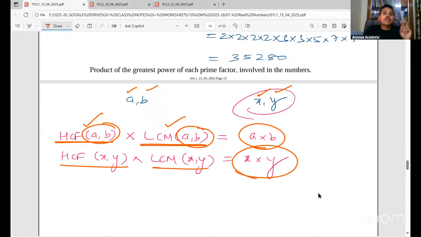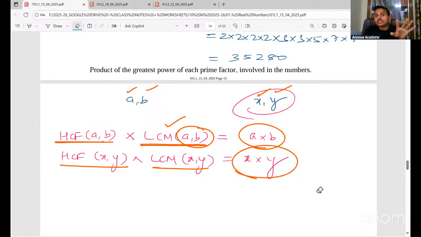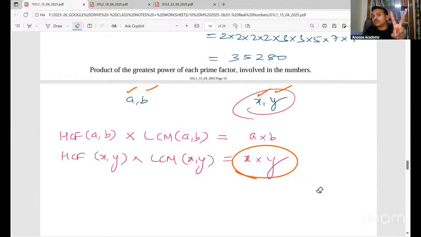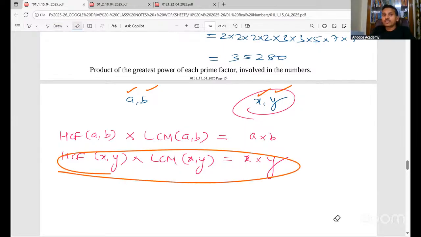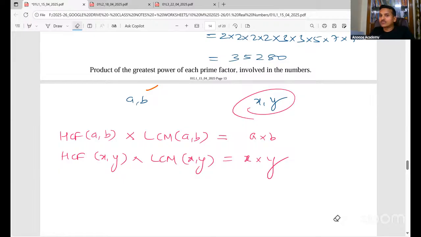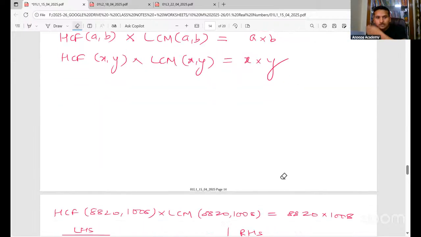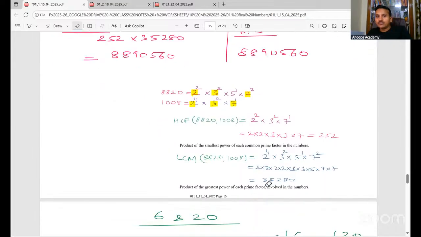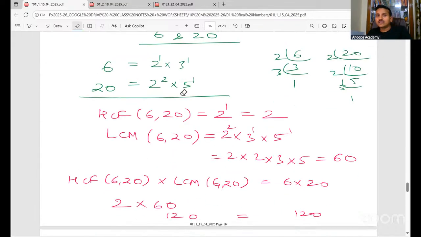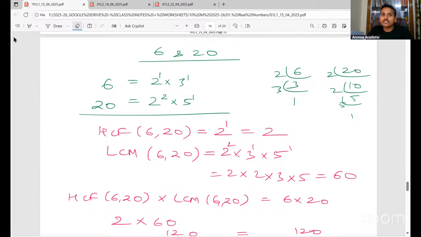This is applicable only for two numbers, not for three numbers. HCF of two numbers into LCM of the same two numbers is equal to the product of the numbers. Okay, very important relation. Based on this, they ask a lot of questions as well. So we have done some questions to prove that.